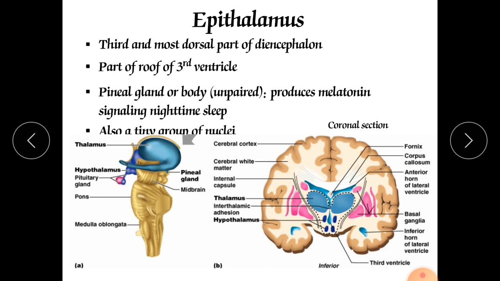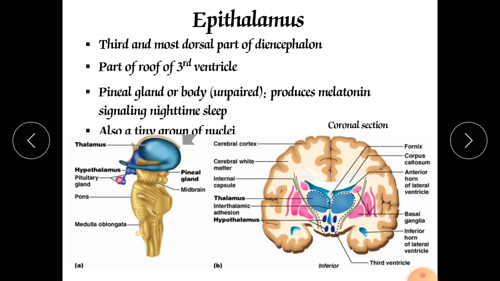Listen, please don't confuse between melanin and melatonin. Mind well, the diencephalon has the part epithalamus, and that epithalamus is secreting melatonin. The anterior pituitary is secreting the melanocyte stimulating hormone, and the melanin is responsible for our fairness.